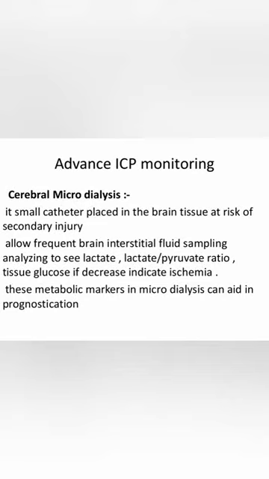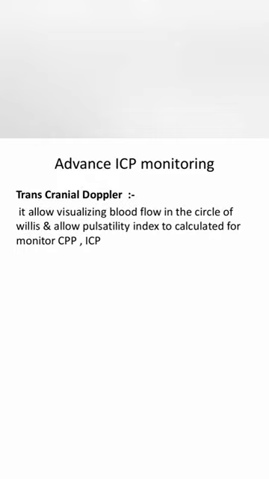The third parameter to monitor the ICP is cerebral microdialysis. It is a catheter placed in the affected tissue of the brain, in the interstitium of the brain. Then frequent interstitial fluid samples are taken and read in the ABG machine to compare the lactate to pyruvate ratio. If the lactate to pyruvate ratio is high, this indicates brain tissue ischemia, which is a poor prognosis. The last parameter is transcranial Doppler. This allows visualization of cerebral blood flow in the circle of Willis, and allows the pulsatility index. We can calculate the ICP and CPP at the same time.